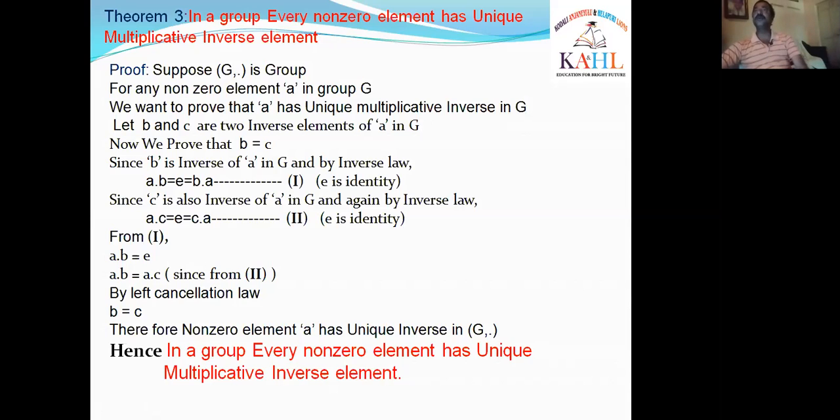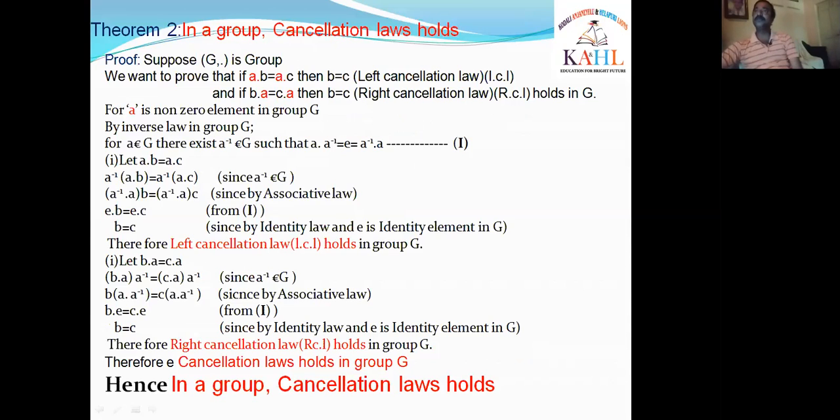For that, first of all, we want to prove that cancellation laws must hold in that group G. So before proving this theorem, I am proving another theorem, that is theorem 2. What is theorem 2? In a group, cancellation laws hold. Means, in any group, cancellation laws must hold. We have to prove this one. For that proof, suppose G comma dot is a group. I am taking dot as the binary operation here.